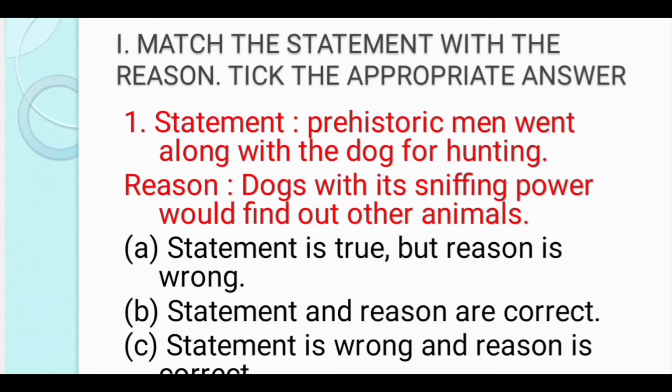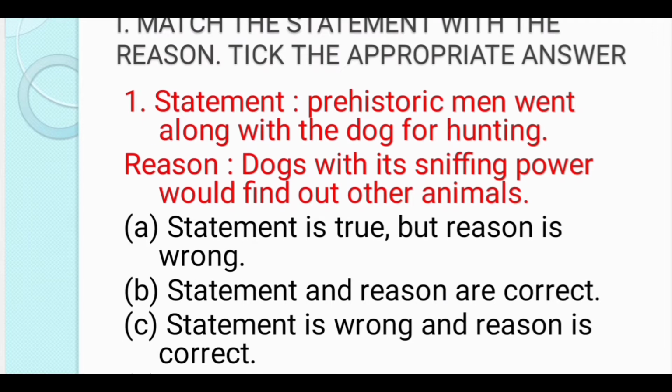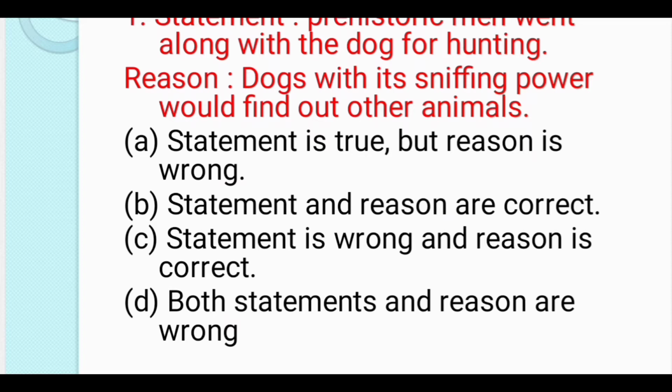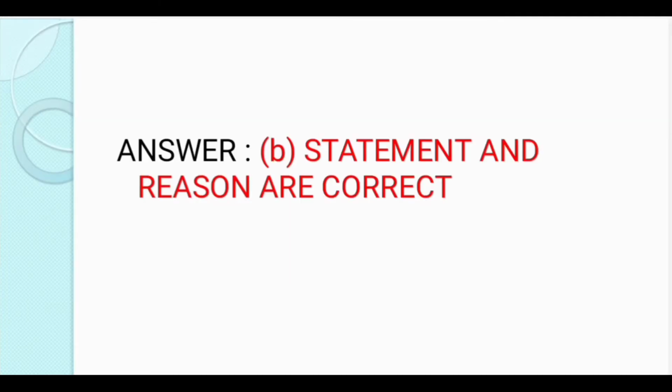The first Roman letter is match the statement with the reason. Tick the appropriate answer. The first question is statement: Prehistoric men went along with the dog for hunting. Reason: Dogs with its sniffing power would find out other animals. Option A. Statement is true but reason is wrong. Option B. Statement and reason are correct. Option C. Statement is wrong and reason is correct. Option D. Both statements and reasons are wrong. Correct answer is option B. Statement and reason are correct.